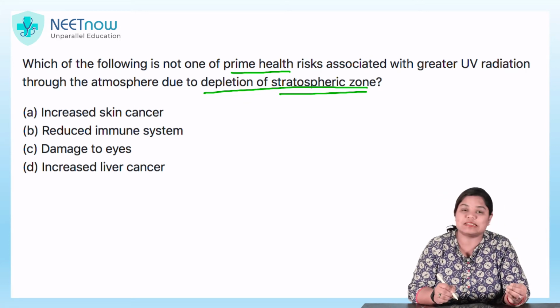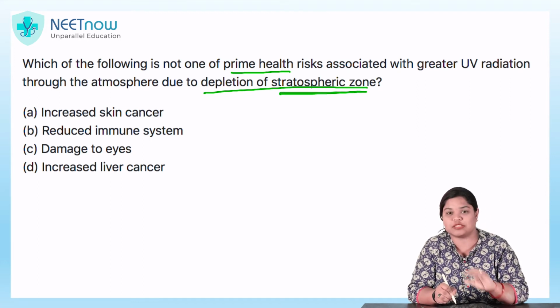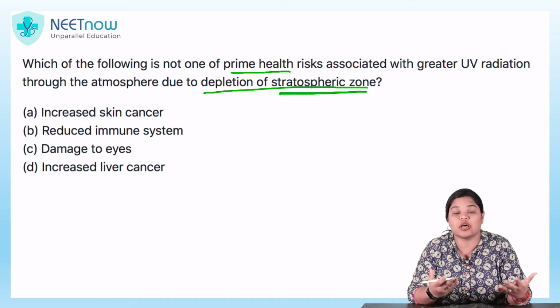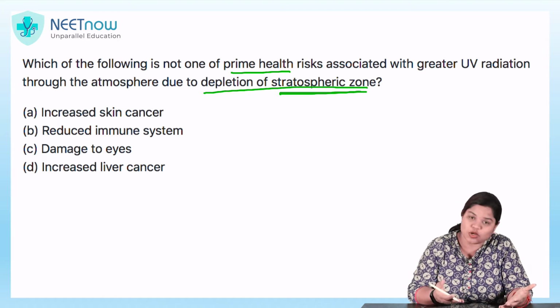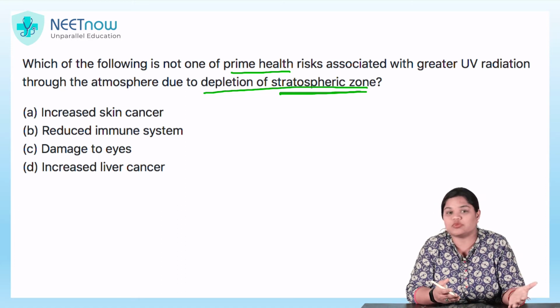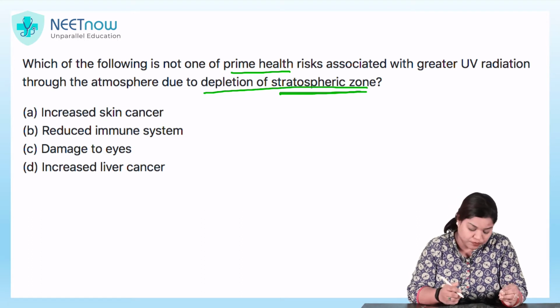So, first, increased skin cancer. If the depletion of stratospheric zone takes place, ozone will be wiped out, and the first thing that will occur is increased skin cancer. So, definitely this is the prime one. So, this option is wrong. Reduced immune system. Yes, the moment the ozone is wiped out, immune systems will also be affected because of the radiation.